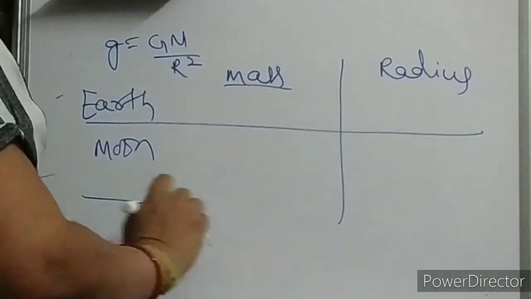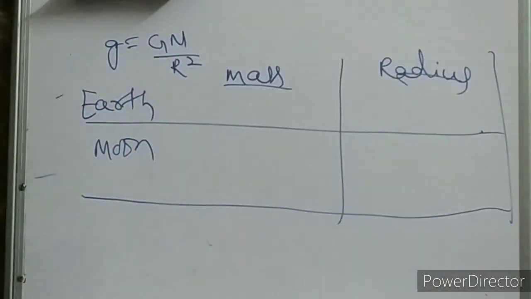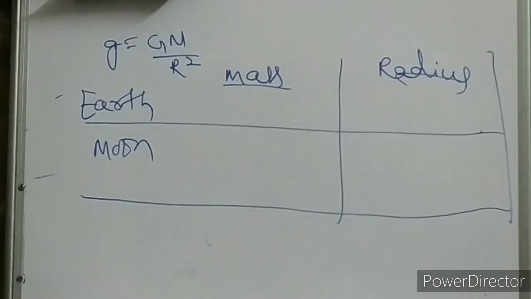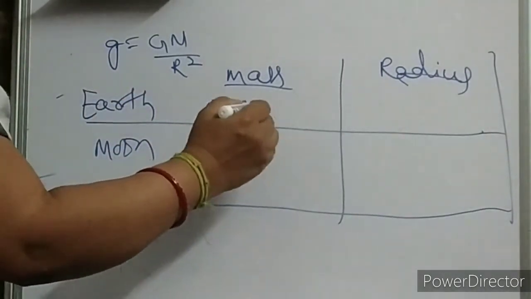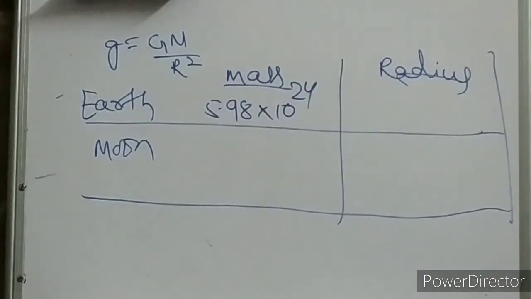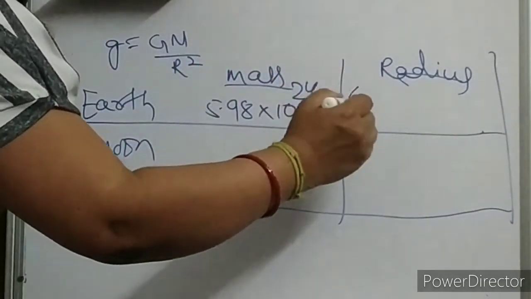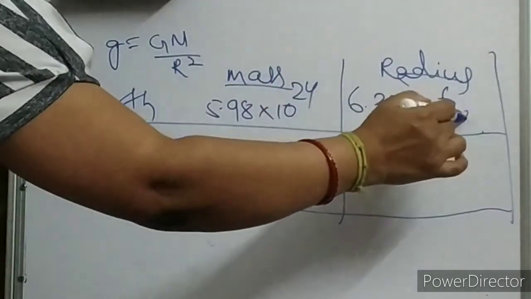Now tell me, data is there everywhere. What is the mass of the Earth? It is around 5.98 into 10 to the power 24. Okay. And what is the radius of the Earth? It is 6.37 into 10 to the power 6 meter.